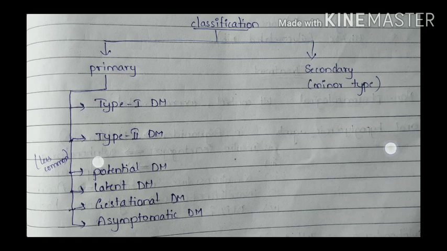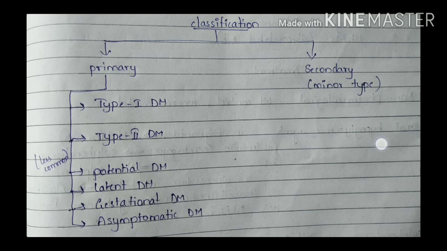And here we can see these are the very less common types of primary diabetes mellitus. Potential diabetes mellitus includes a person with normal glucose levels who has a family history of diabetes. In this case, there is a very high chance of age-related occurrence of diabetes mellitus, and diet control is usually recommended to avoid the precipitating factors. So this is about potential diabetes.